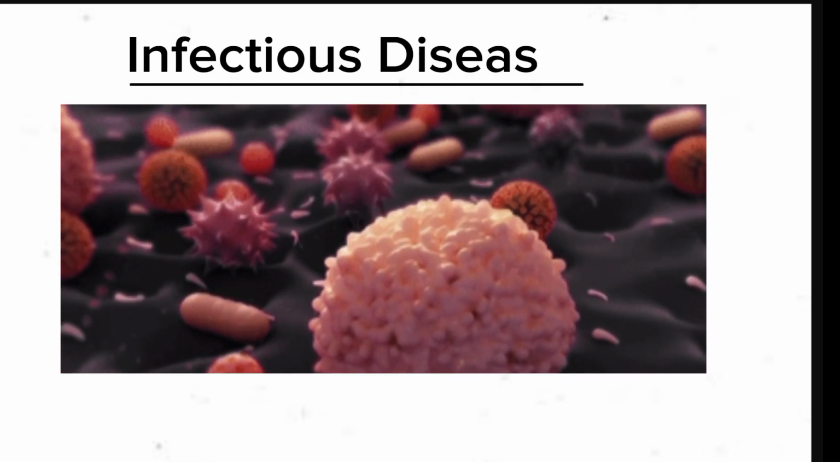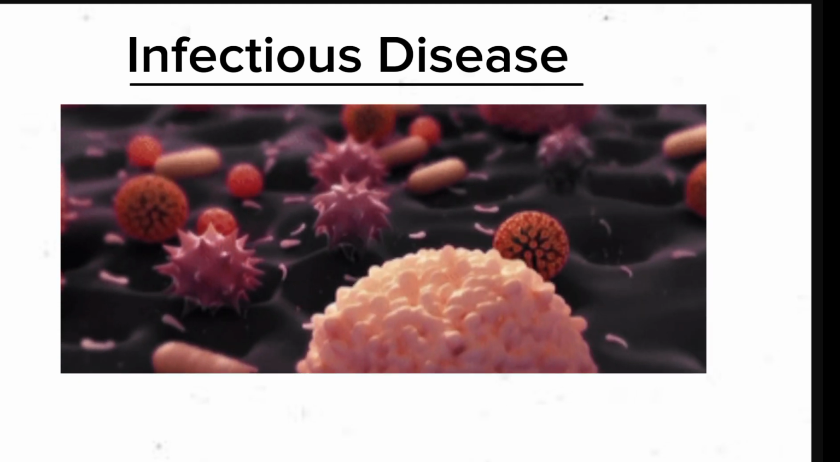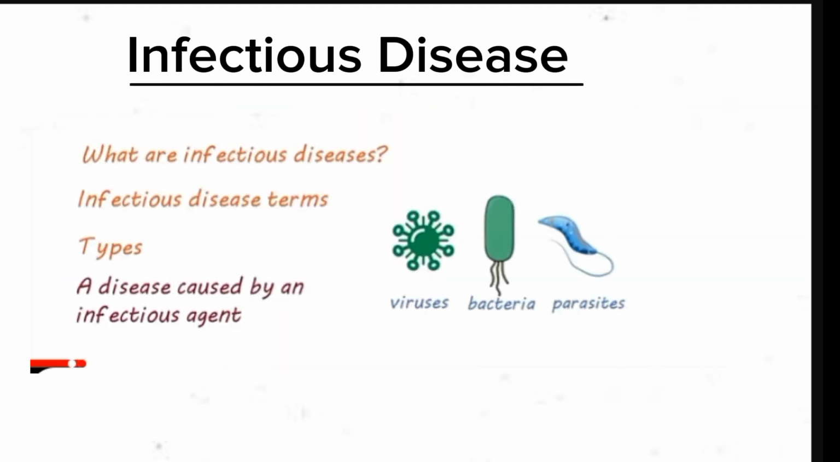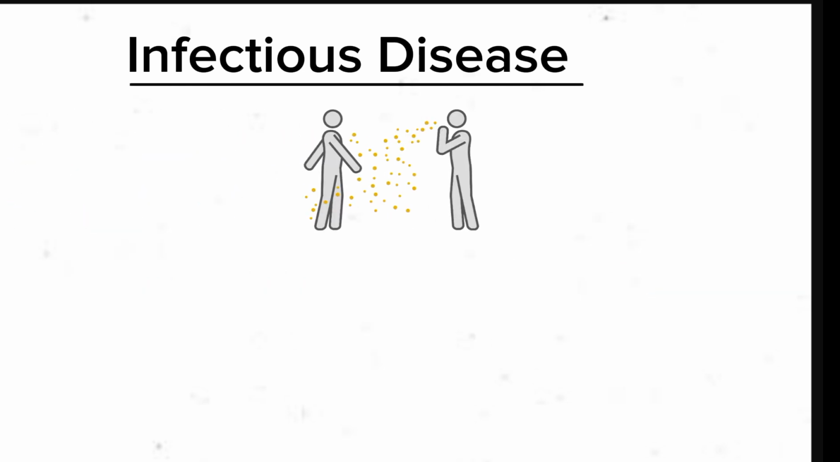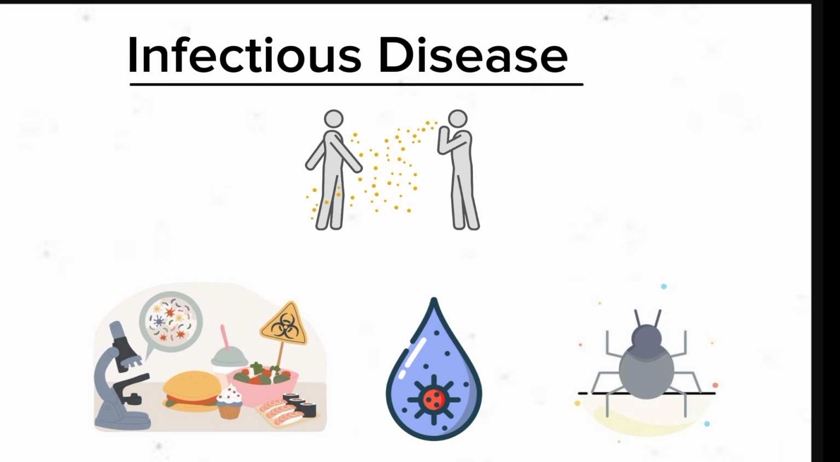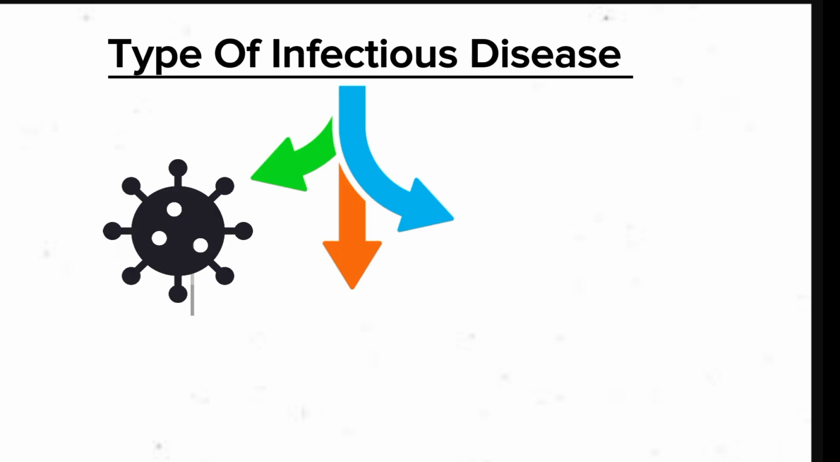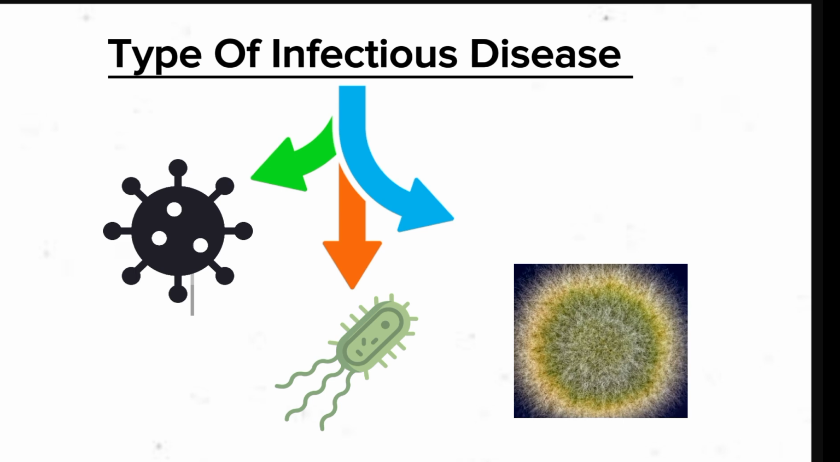Infectious diseases are illnesses caused by harmful agents, pathogens, that get into your body. The most common causes are viruses, bacteria, fungi, and parasites. Infectious diseases usually spread from person to person, through contaminated food or water and through bug bites. Some infectious diseases are minor. Types of infectious disease: infectious diseases can be viral, bacterial, parasitic, or fungal infections.